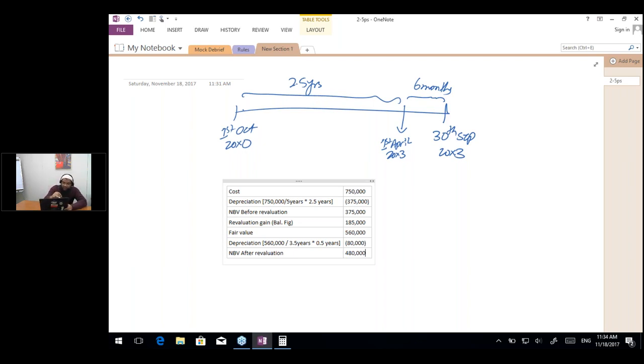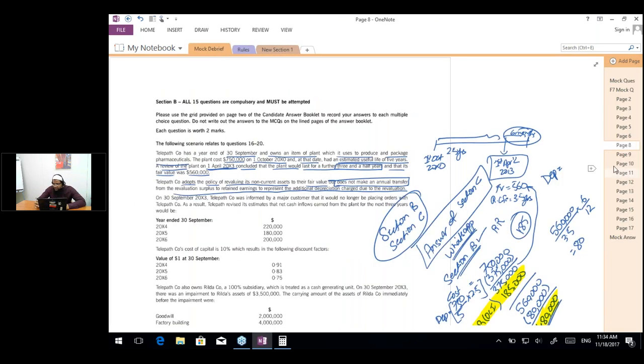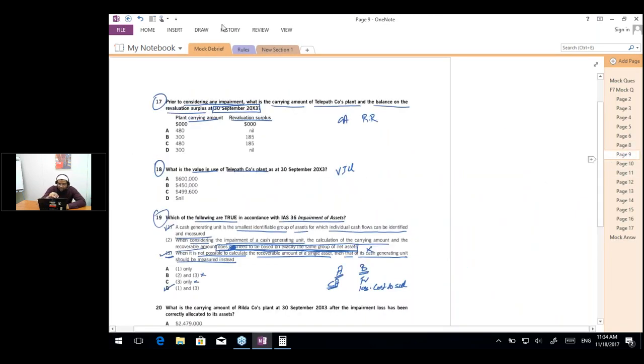Are you people clear now? So the question wanted us to calculate the revaluation and the net book value following the revaluation. So this is what was the requirement. So if I go back onto the answer sheet, I'm going to say that the net book value is 480 and the revaluation reserve is 185. So this is the right answer. So C is the answer.